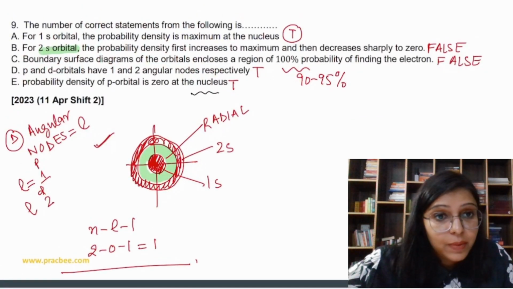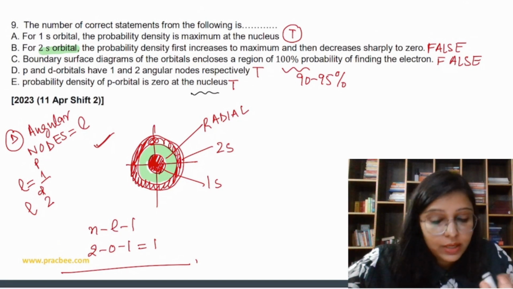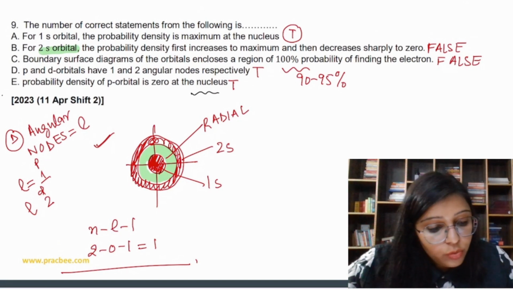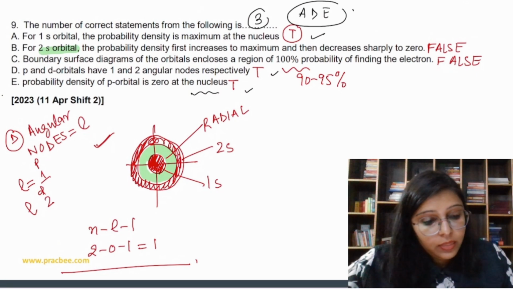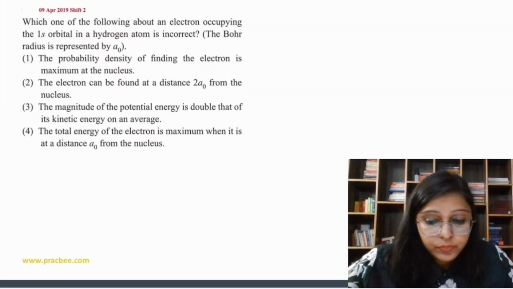For s, it is maximum at the nucleus, but for p, it is 0 at the nucleus. So this is also true. So the number of correct statements are A, D and E. So 3 in total. Okay, now let's do the next question.